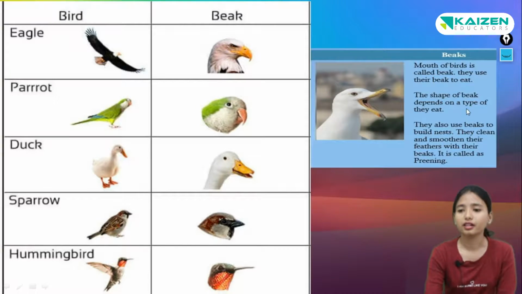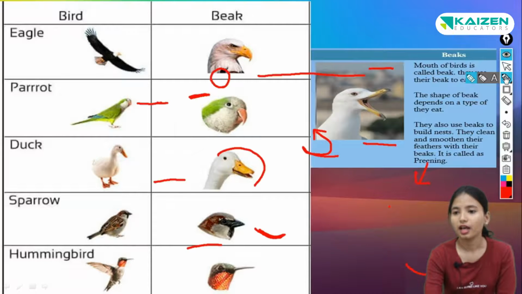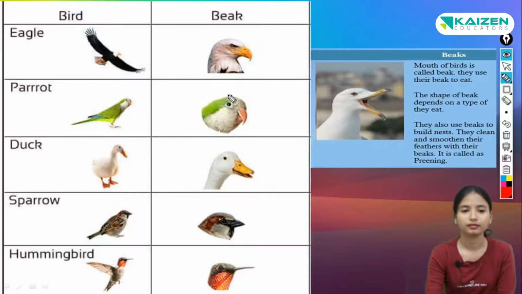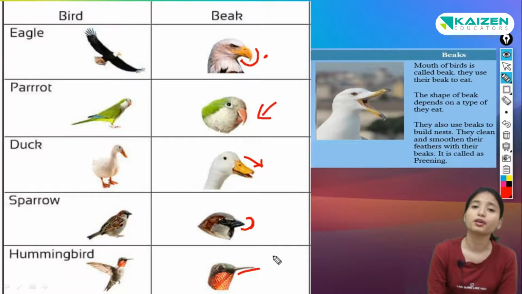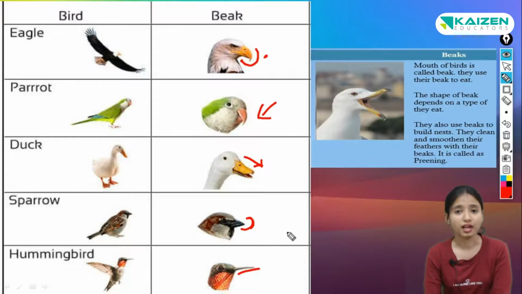Children, here can you see different types of birds having different types of beaks? See, this is the beak of an eagle. A parrot has this kind of beak. Then a duck has a long beak. Their beaks are really different from each other. A sparrow has a small beak. And there is a very different beak of a hummingbird. So children, different kinds of birds have different kinds of beaks.